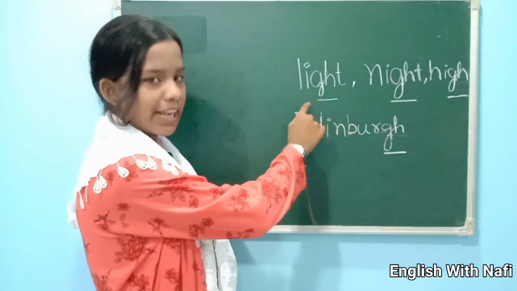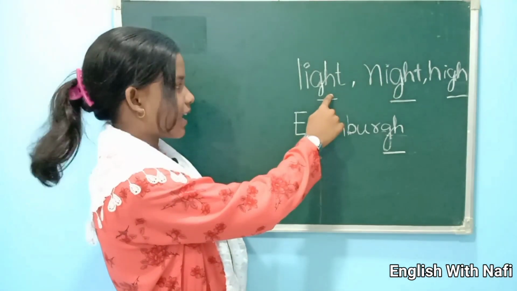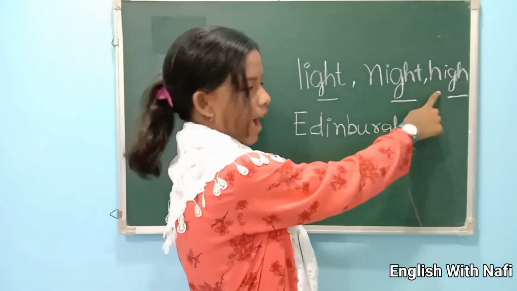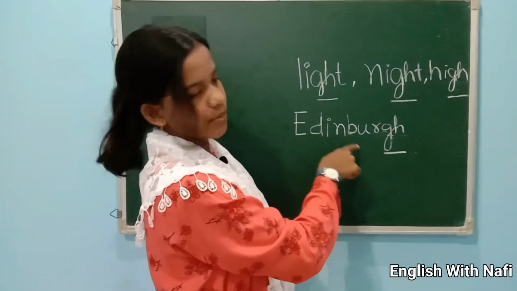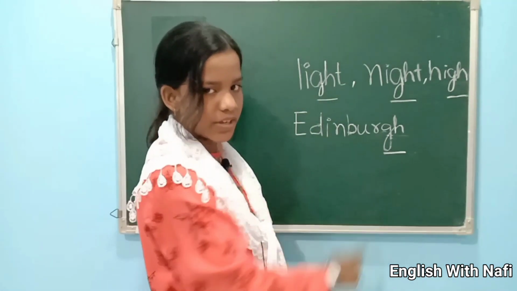If H comes after G, then sometimes GH can make no sound. Example, light. Here GH is silent. Light. Night. High. Edinburgh. In British accent, it's pronounced as Edinburgh.